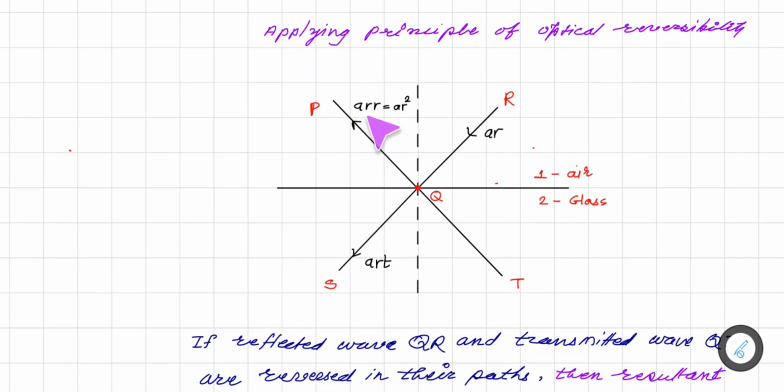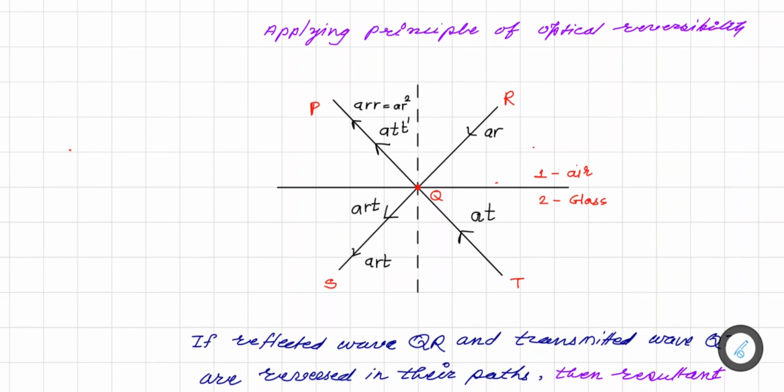So let us consider that here, the part which was reflected is AR. Now note here that the part which was reflected was AR. Using the principle of optical reversibility, it is traveling in the opposite direction again. So when this ray of light is incident here, again part of this ray is reflected and part of this ray is transmitted.